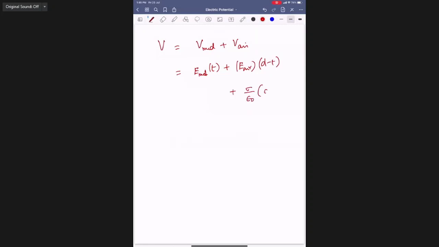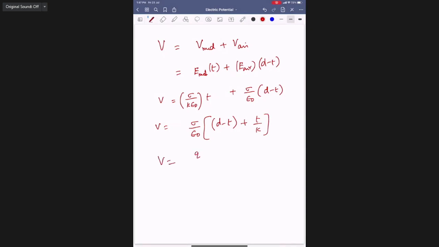Sigma by epsilon naught, into D minus T only. With the medium there, sigma by epsilon naught becomes sigma by K epsilon naught. Then V equals sigma by epsilon naught, common, into D minus T plus T by K. Got it?